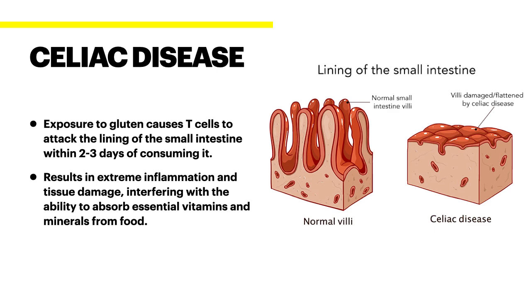The cause of celiac disease is that T cells attack the lining of the small intestine within 2 to 3 days of consuming gluten. This results in an extreme inflammation and tissue damage reaction, interfering with the ability to absorb vitamins and minerals from food. This little graphic to the right shows the difference between someone without celiac disease and someone with celiac disease and how their small intestine is affected.